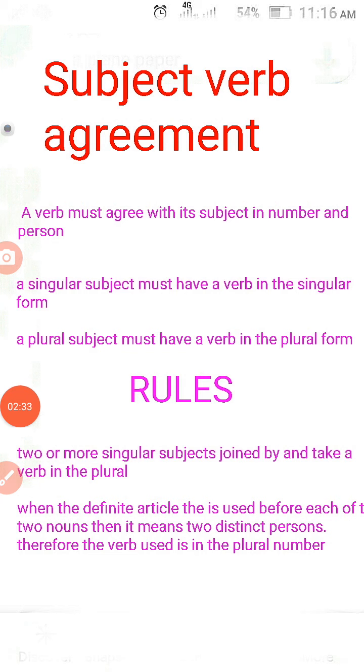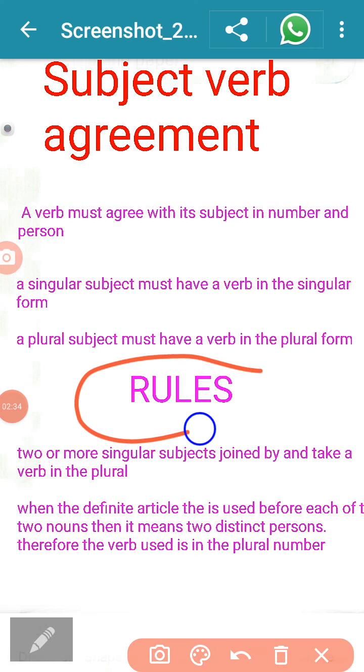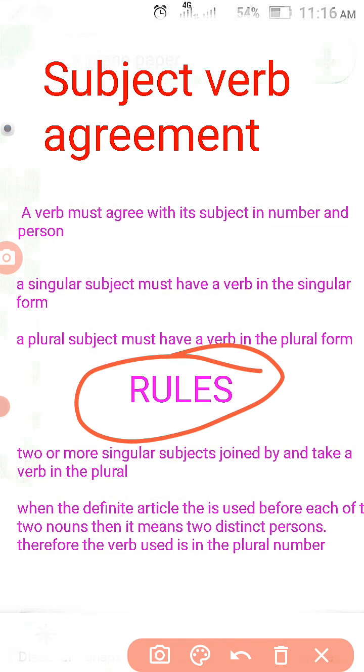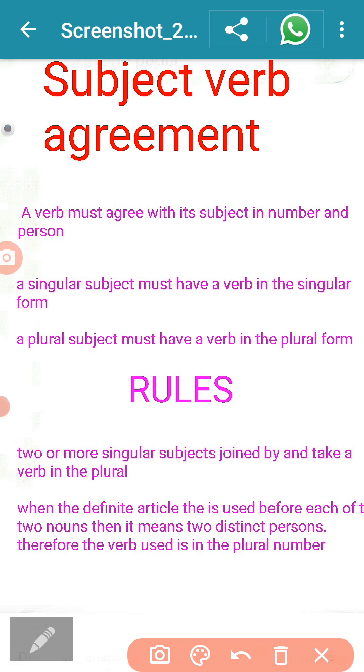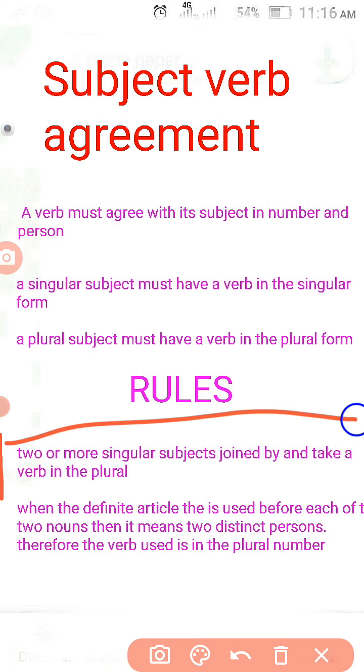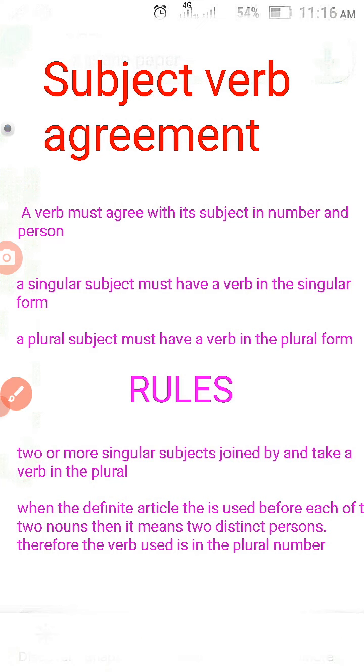Now let us see the rules. See, it has rules also. Now let us see what type of rules it has. First rule: two or more singular subjects joined by and take a verb in the plural.